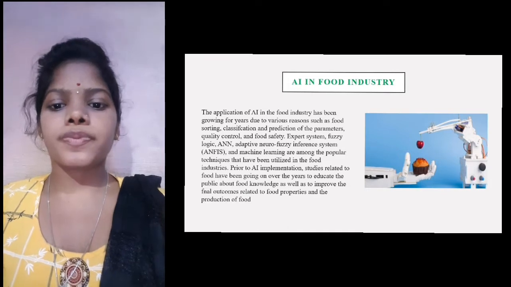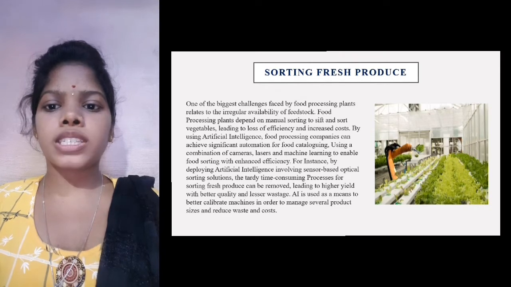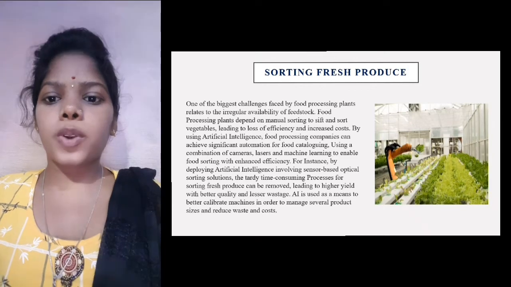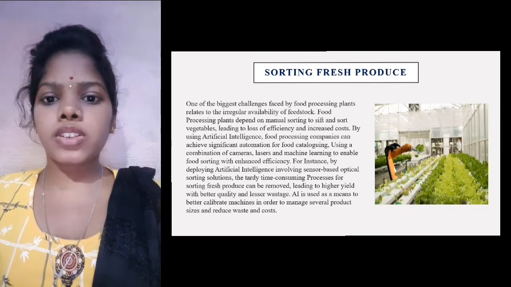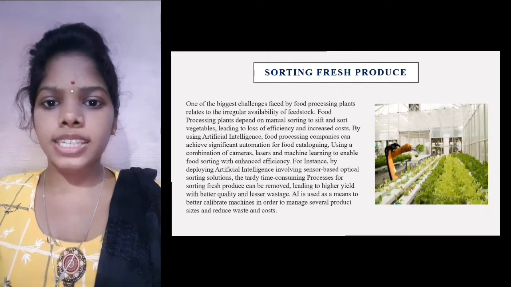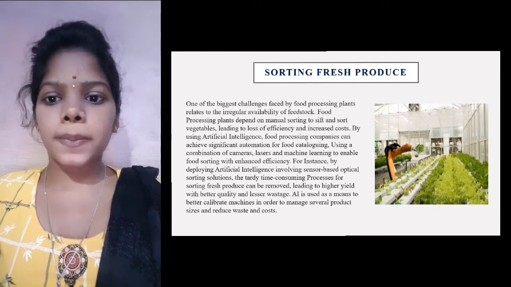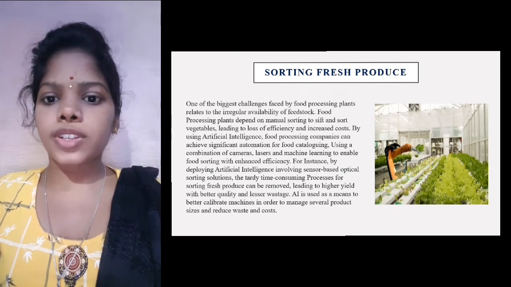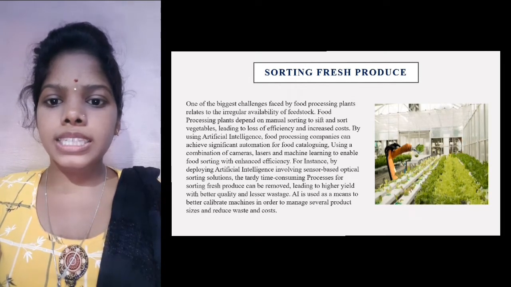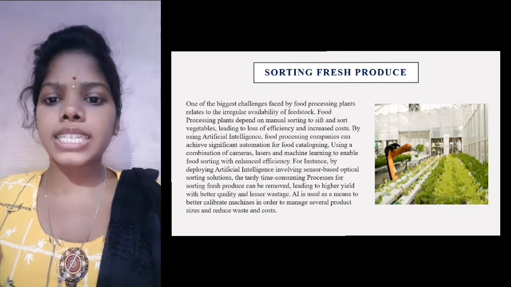Fresh produce. One of the biggest challenges faced by food processing plants is the irregular availability of feedstock. Food processing plants depend on manual sorting to sift and sort vegetables, leading to loss of efficiency and increased cost. By using artificial intelligence, food processing companies can achieve significant automation for food cataloging, using a combination of cameras, lasers, and machine learning to enable food sorting with enhanced efficiency.